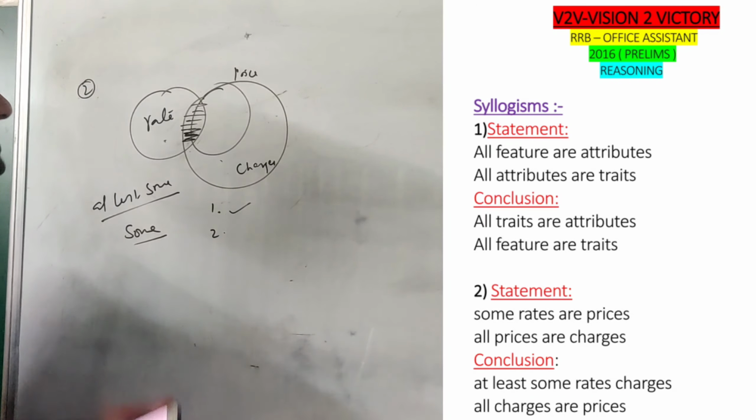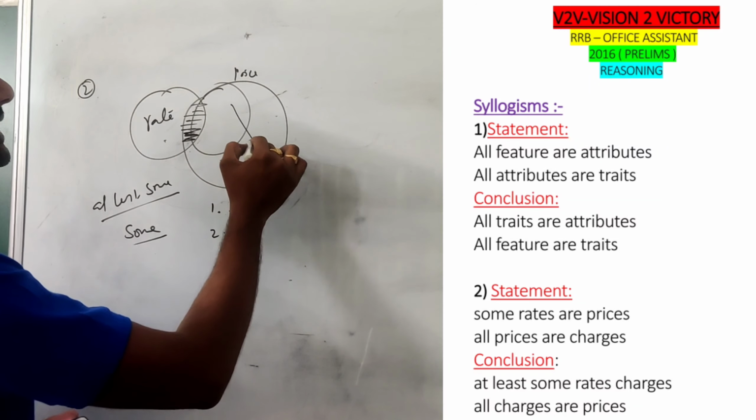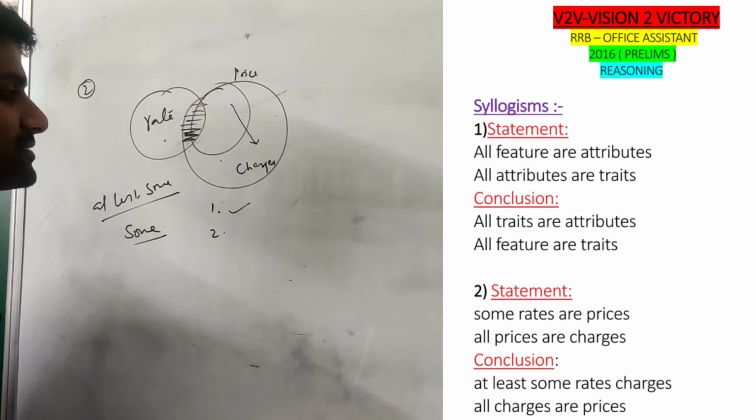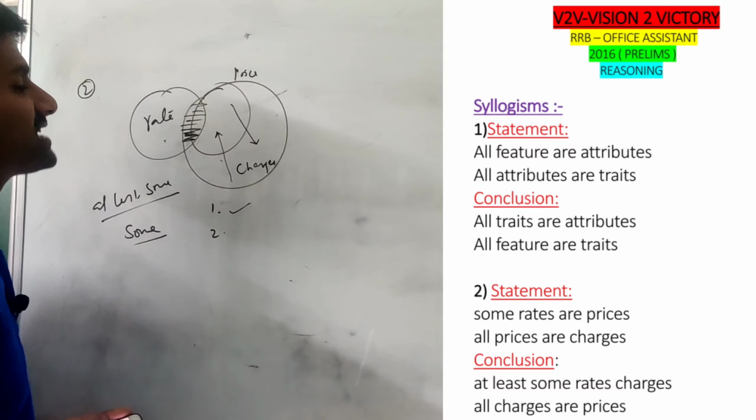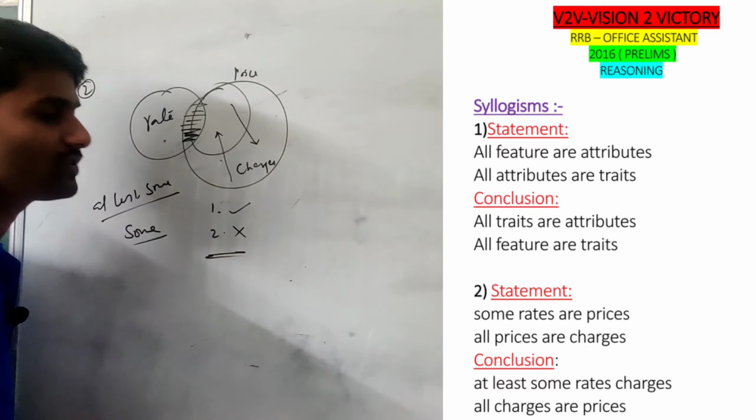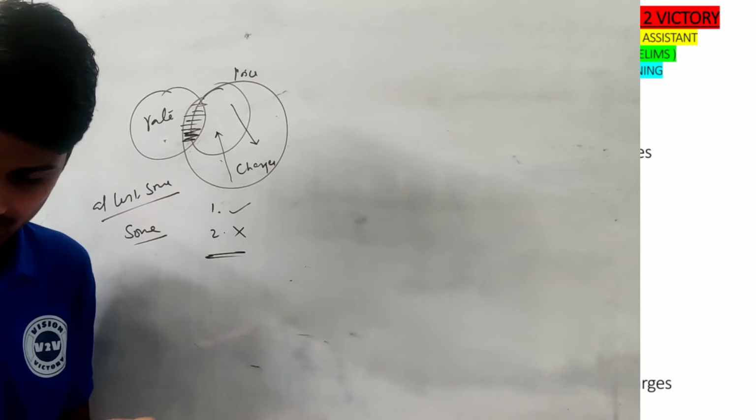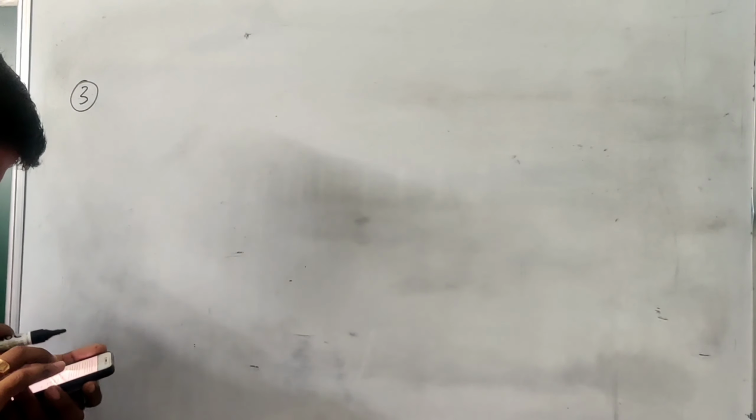Second one, all charges are prices. All prices can be defined as charges, but our conclusion, all charges are prices, is definitely wrong. So answer 1 follows. Okay, see the third question.